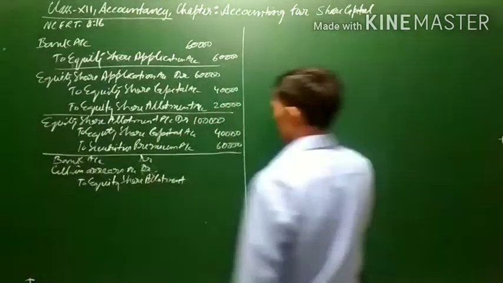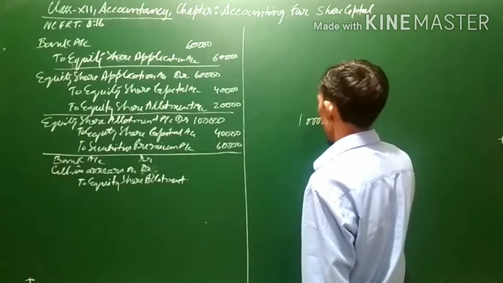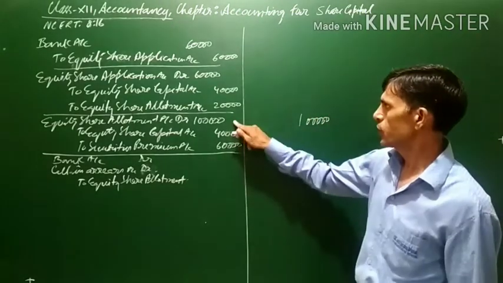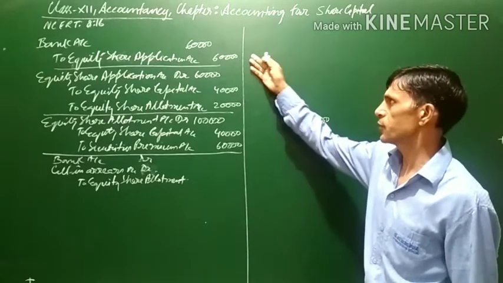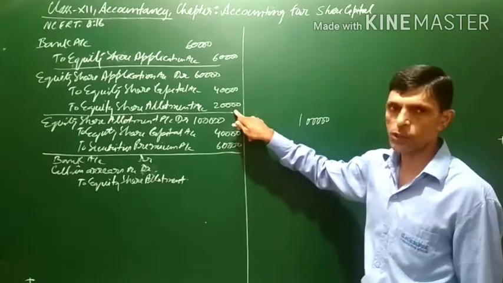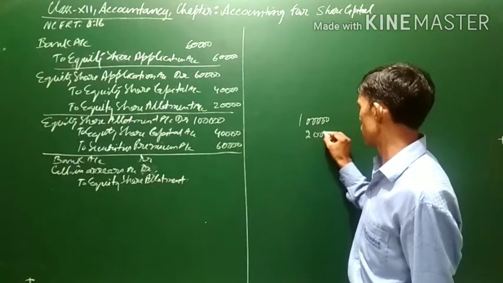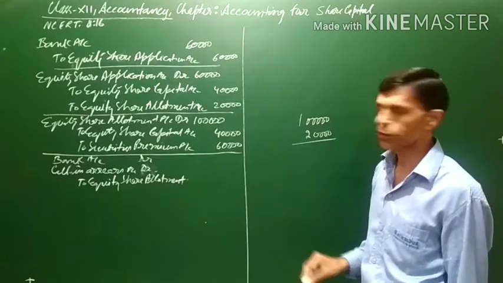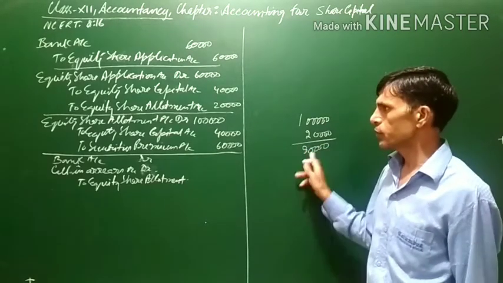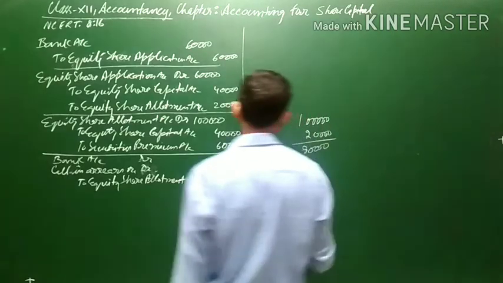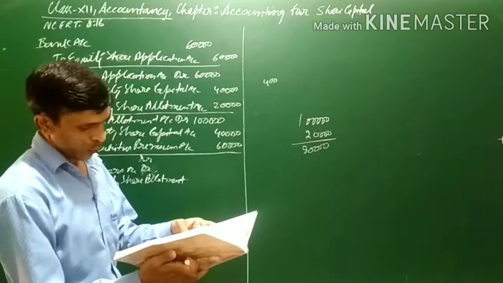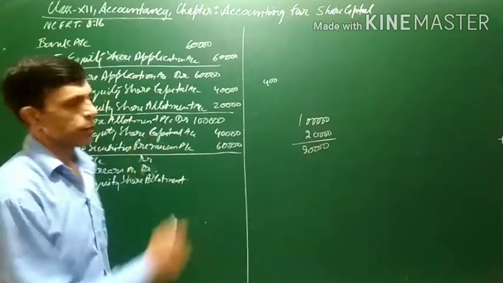Now, as we know, at the time of allotment, 1 lakh is due. Out of this, 20,000 was already adjusted from the money which was overpaid at the time of application. So 20,000 will not be received because it has already been transferred to equity share allotment account. So the company will be receiving 80,000. But now 400 shares were allotted to Mohit, and he has not paid the allotment money.